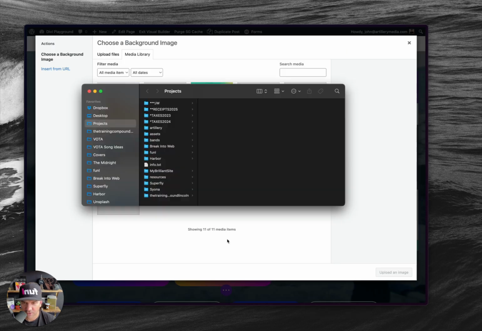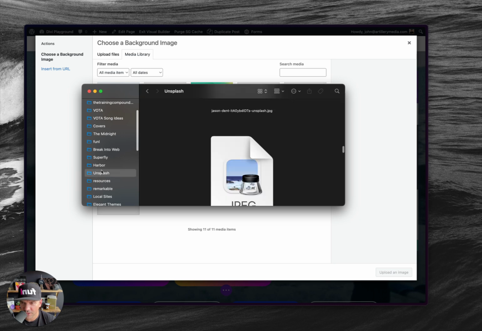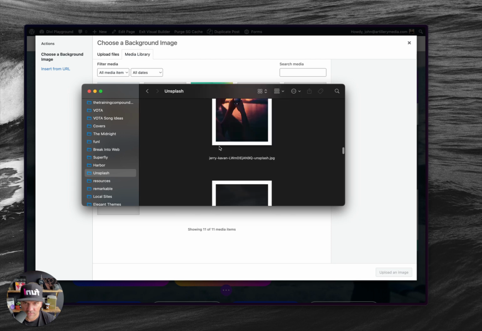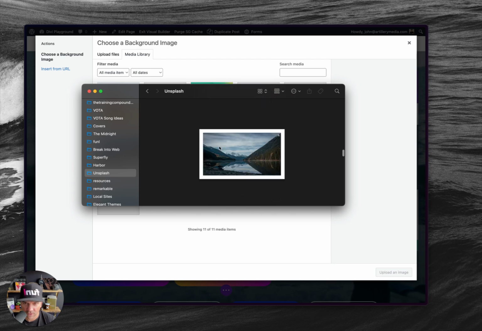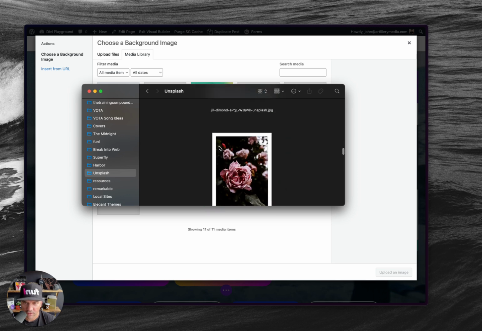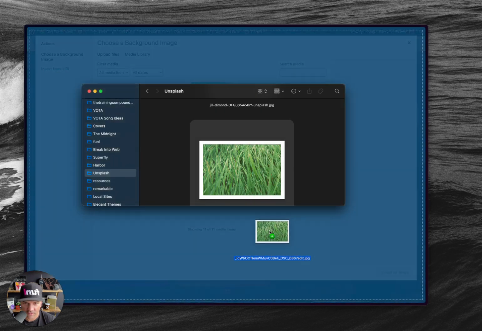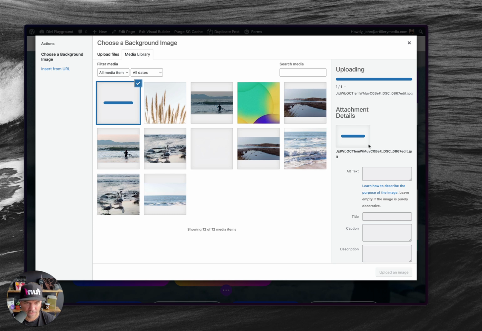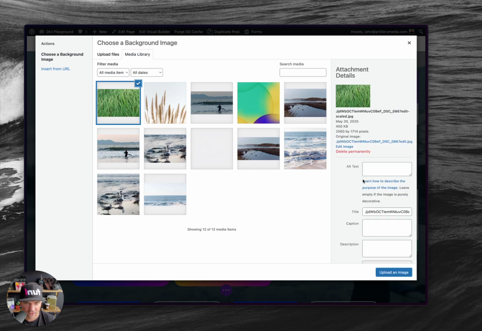Fine, I'm just going to throw in an Unsplash photo. Don't ever do this. You always want to optimize these first. But let's take a nice bright one of something. Oh, here we go. This grass. This will be perfect. We've all seen this. There we go. Upload.